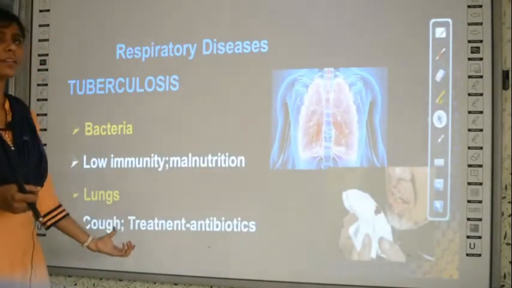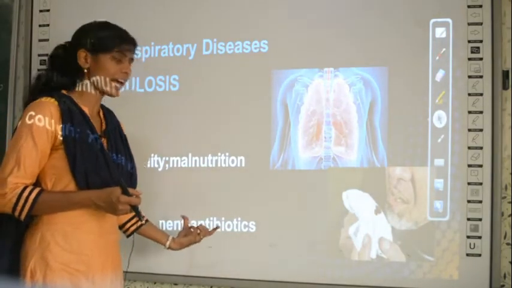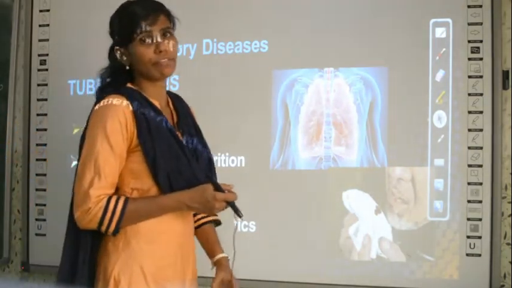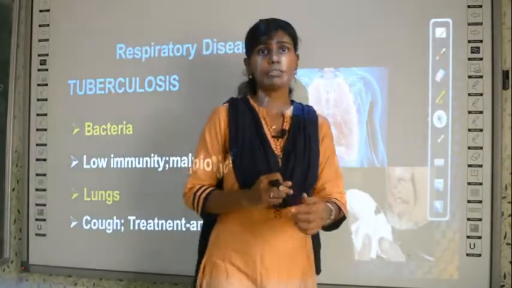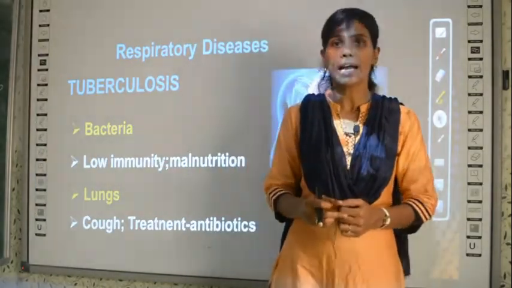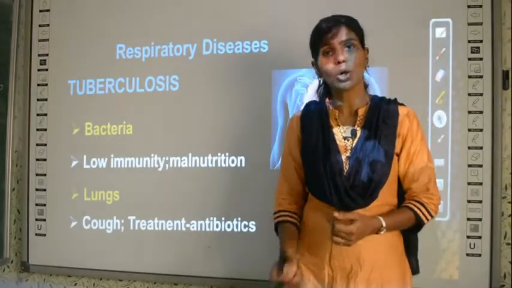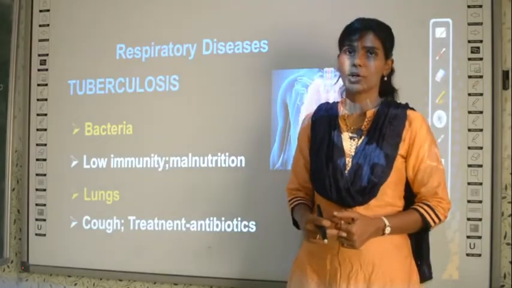But in the case of TB, when a person coughs repeatedly, he will be spitting blood. So how can this be treated? This can be treated in severe cases with the help of antibiotics. Even when you have fever for a week or more than a week, doctors prescribe you antibiotics, right? Similarly for tuberculosis also, it can be cured when you take antibiotics.